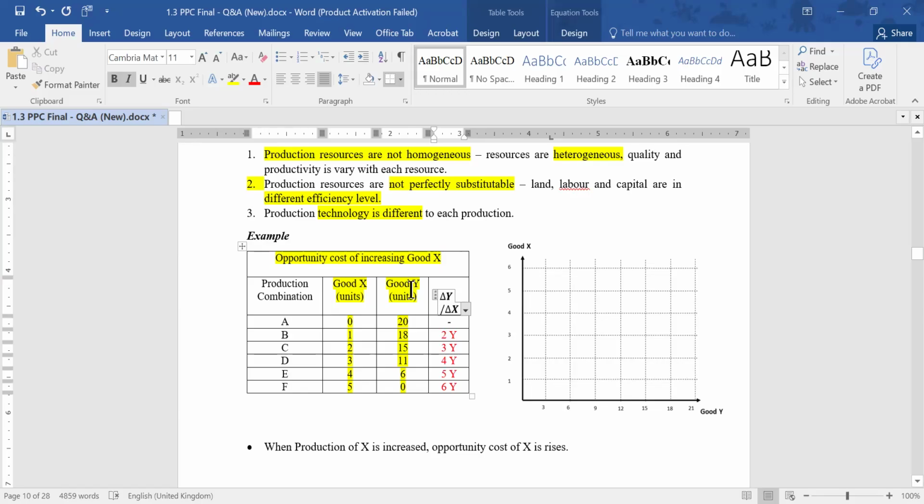So now you can simply draw the PPC. Draw with me, right?